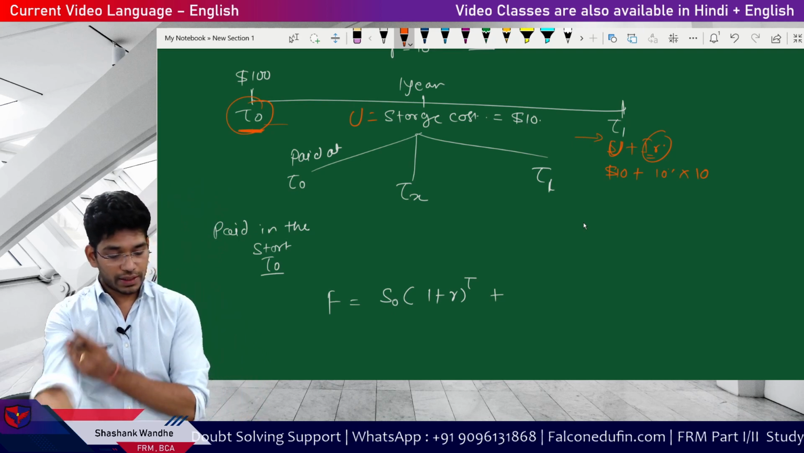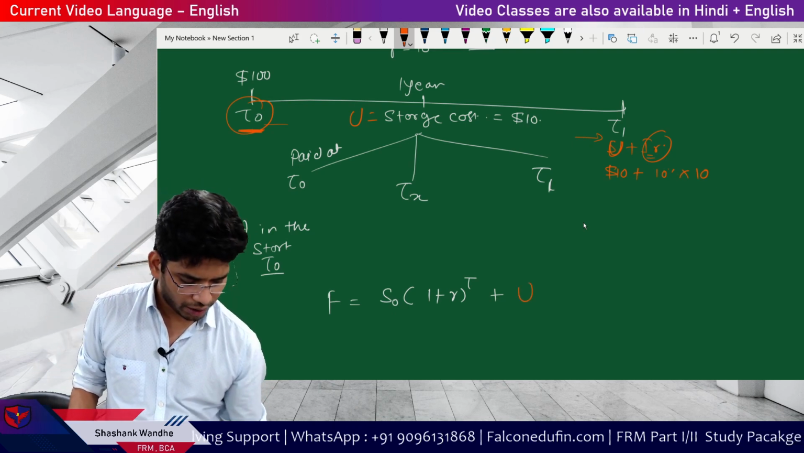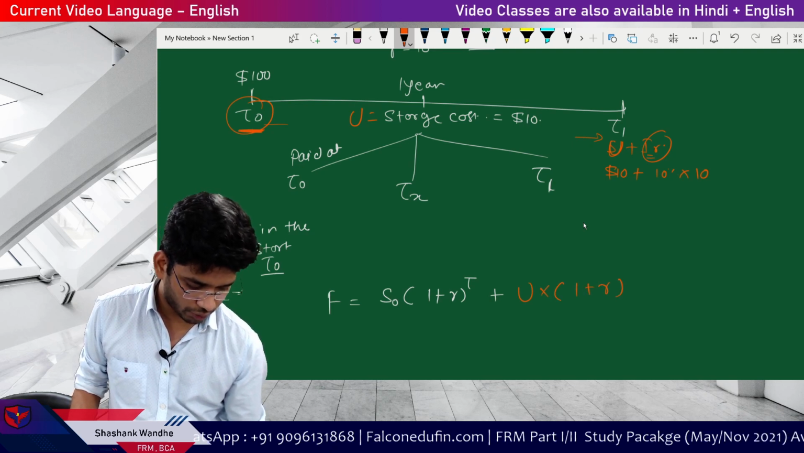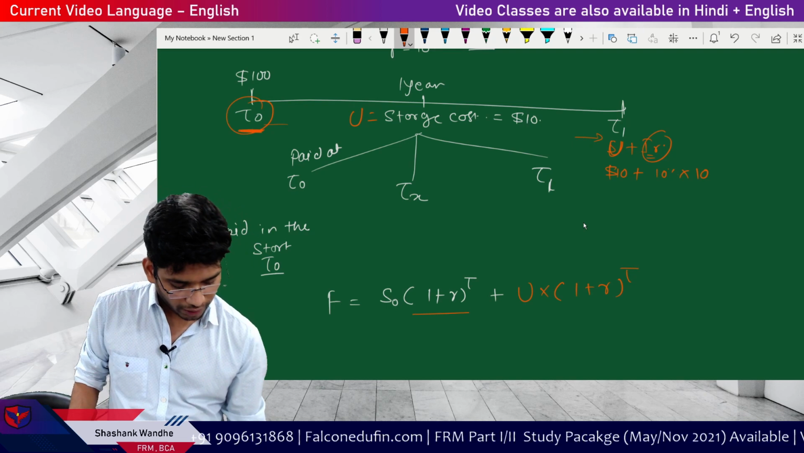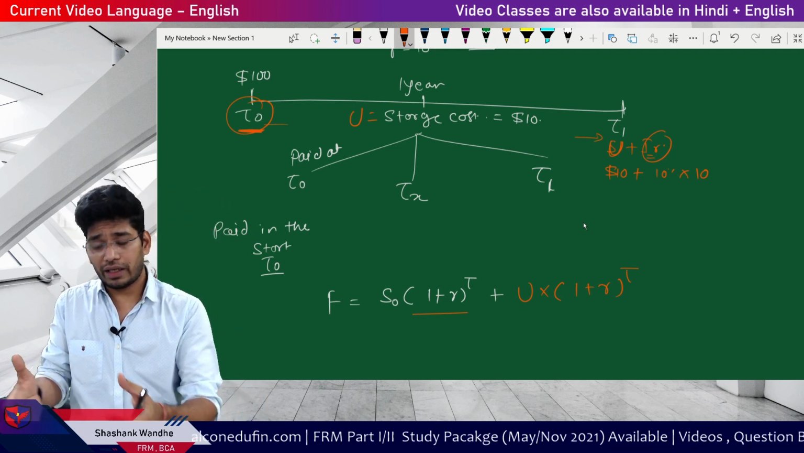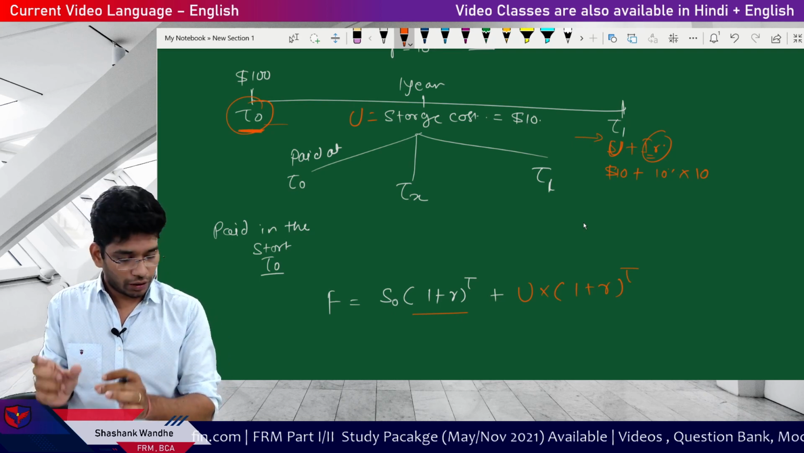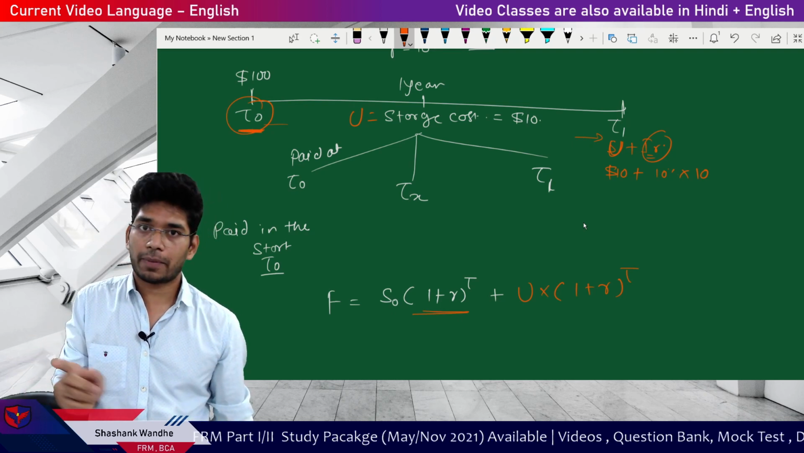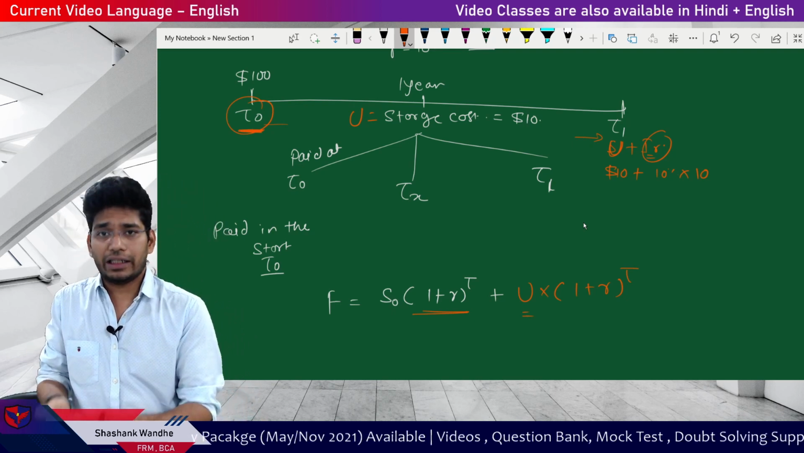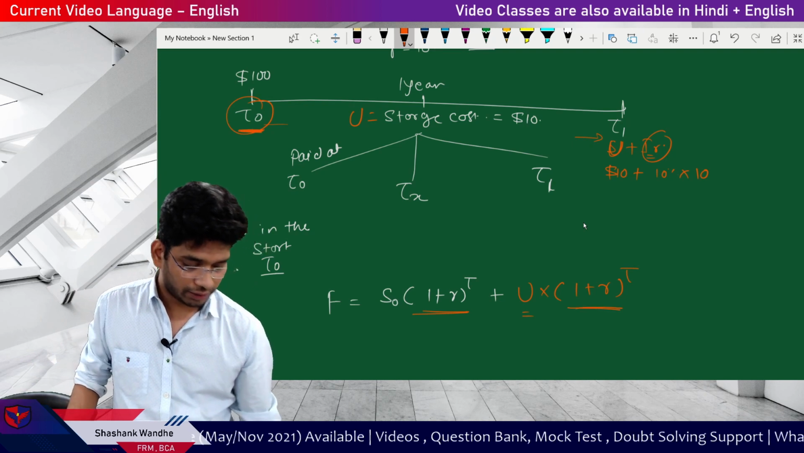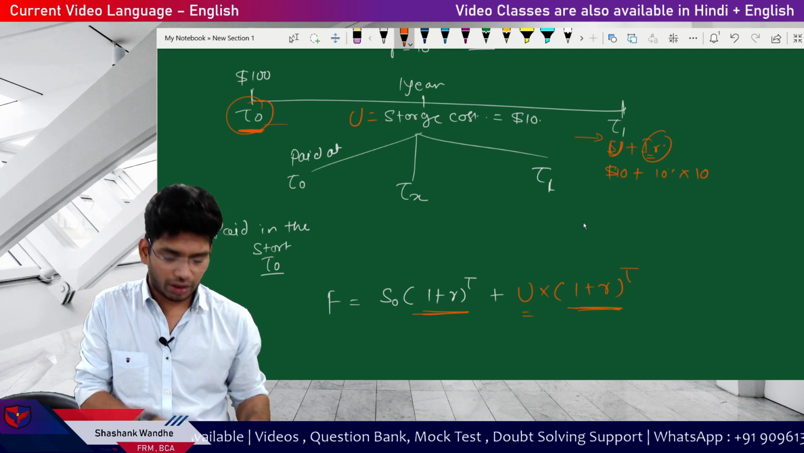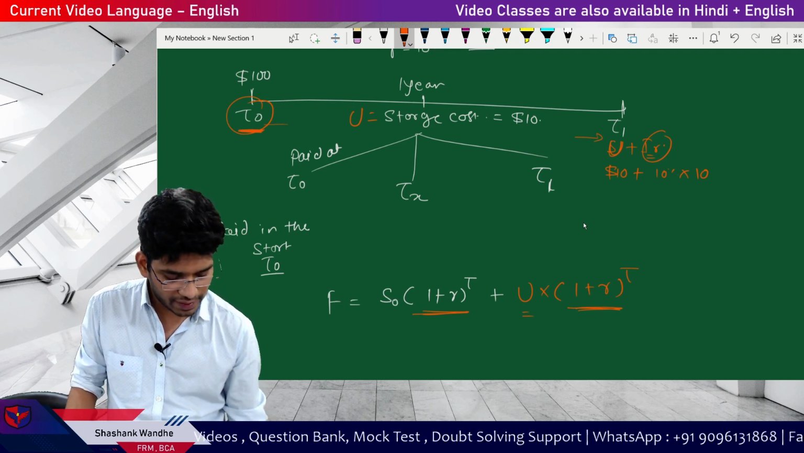So how to do this calculation? The calculation is very simple. u multiplied by 1 plus r to the power t. Same effect. I'm losing this particular interest on the underlying price S0, which I charge using the formula 1 plus r to the power t. And because the storage cost I need to pay immediately today, I will also add the interest impact. But if you see properly, the impact of the interest rate is the same, this and this.